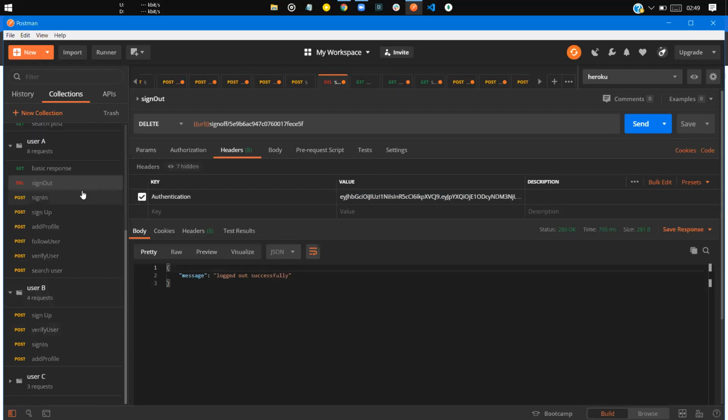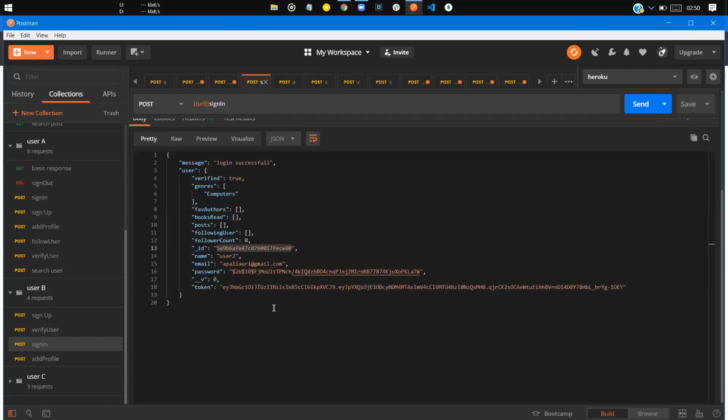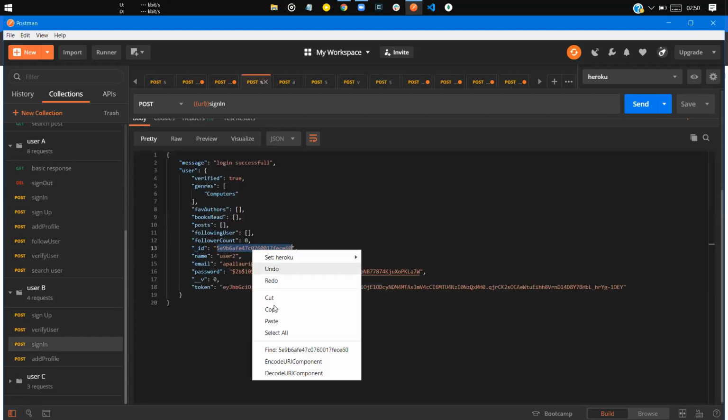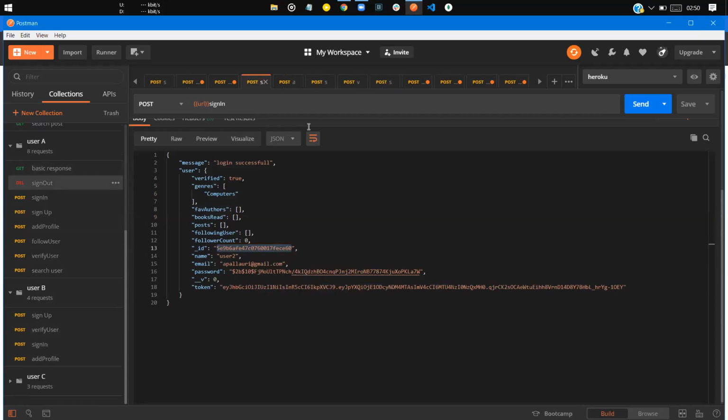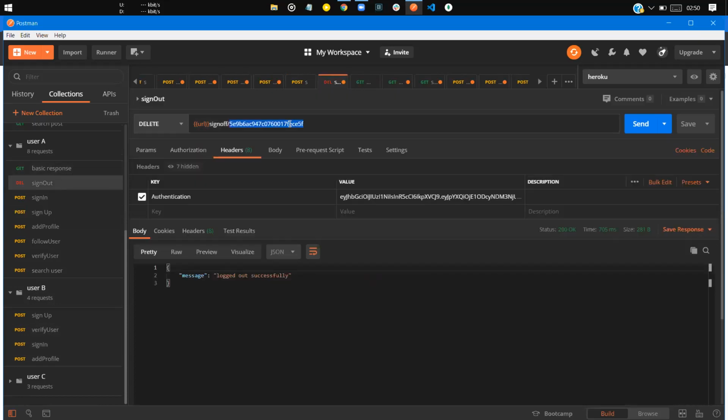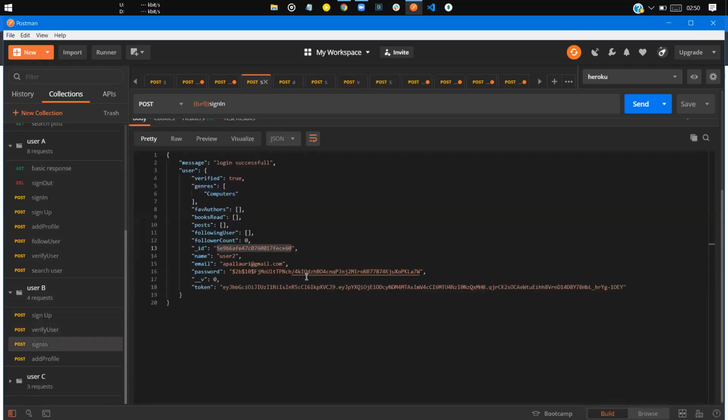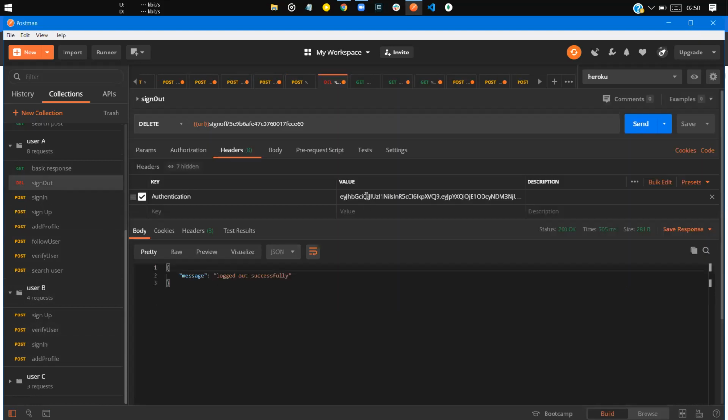Okay, let's do the same thing for this one also. We have to copy the user id. We will be modifying this thing later in future, so that would be logged out successfully too.